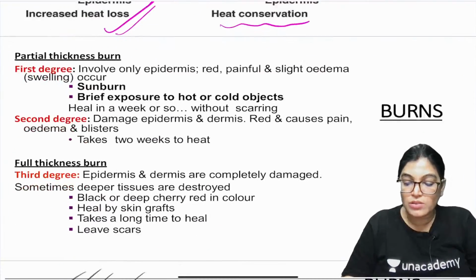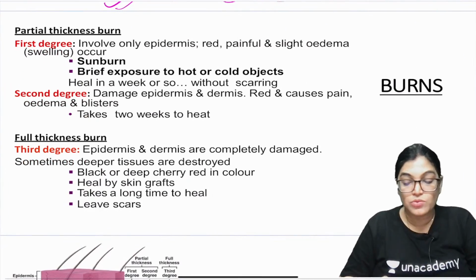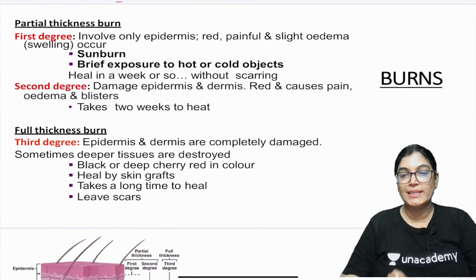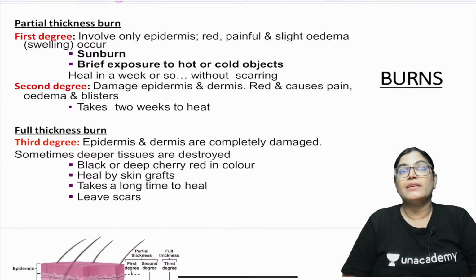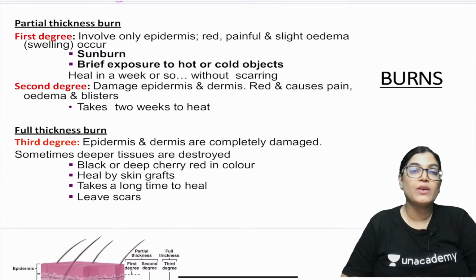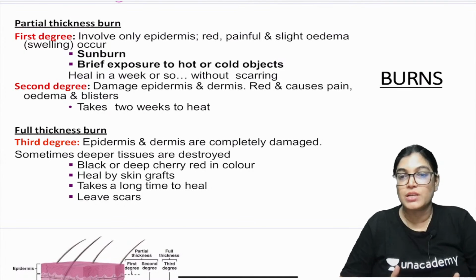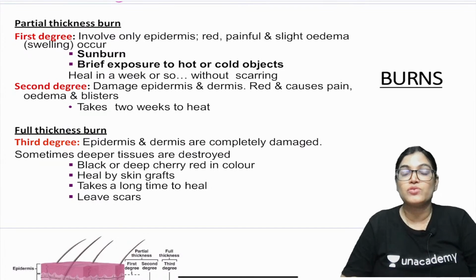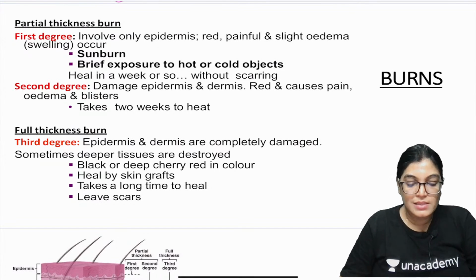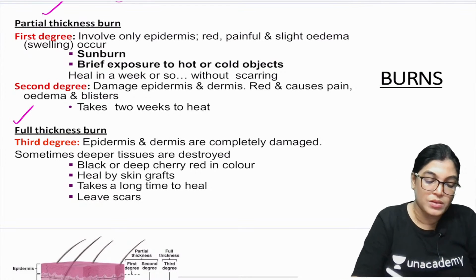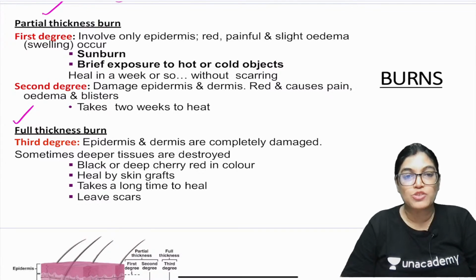Now I would also like to give you certain points about burns. An important applied aspect of the skin is the burn. It is important to know which layer of the skin is injured, whether it is the epidermis or dermis, and how we are going to classify the burn as a partial thickness burn or a full thickness burn, or first, second, or third degree burn. So let's see this explanation. Two kinds of burn are classified: one is called partial thickness burn, and the other is full thickness burn.